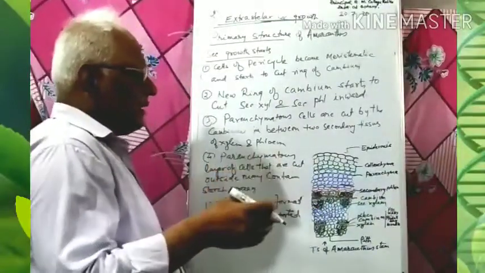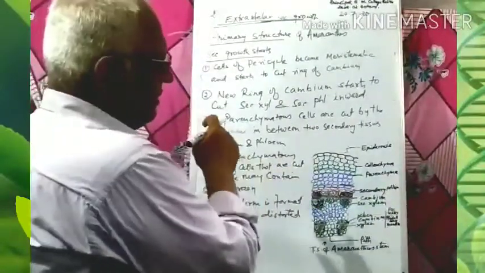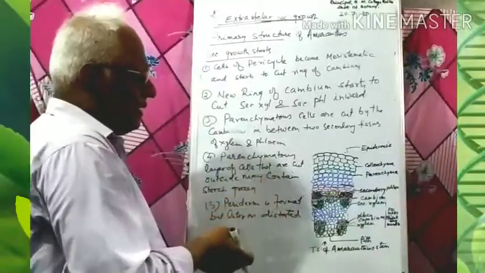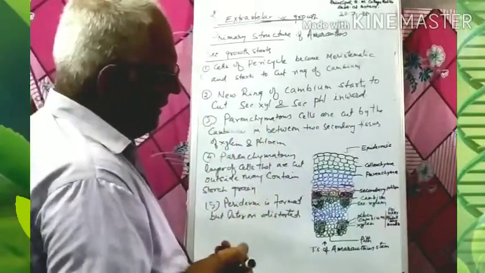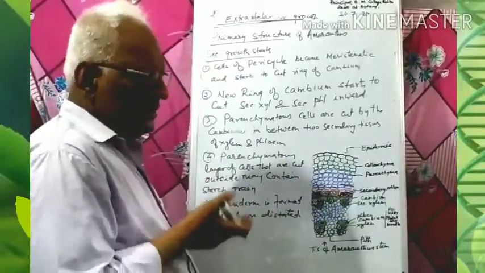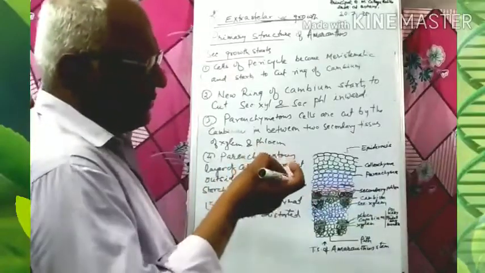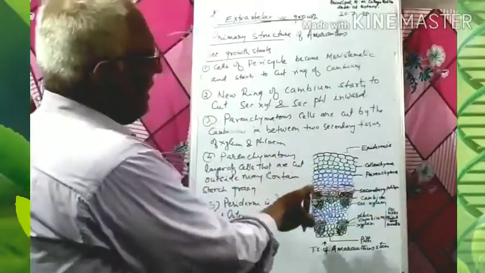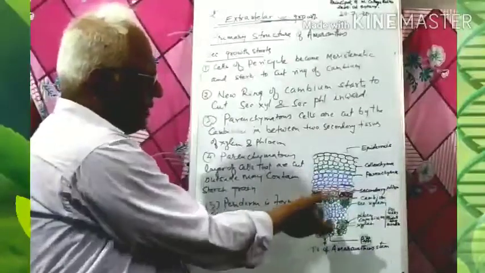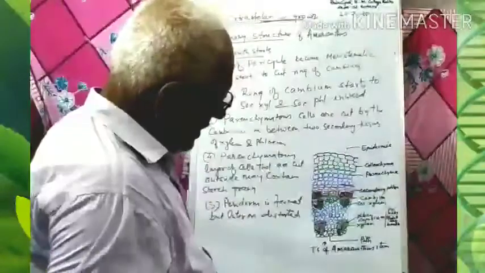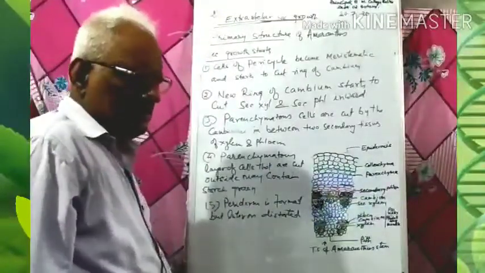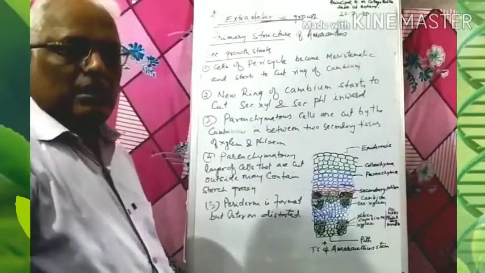In the successive ring of cambium, as I have taught you about the Boerhaavia stem, that is similar with the Bougainvillea with somewhat difference, and Achyranthes is somewhat different from this, but these differences are very less. So we have completed all about the anomalous secondary growth of the types which are non-adaptive.